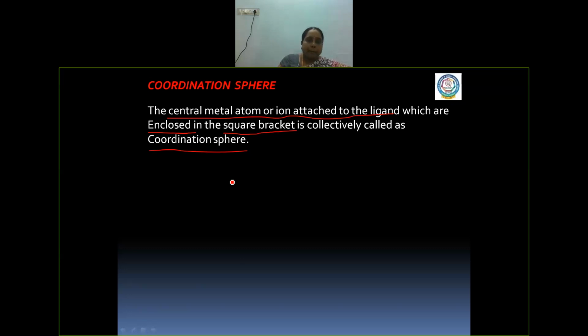Let us take a complex where we have nickel as the central atom, bonded with 4 carbonyl. Now this is exactly the coordination entity. In some cases we have the complex on the left hand side and a cation or anion on the right hand side.